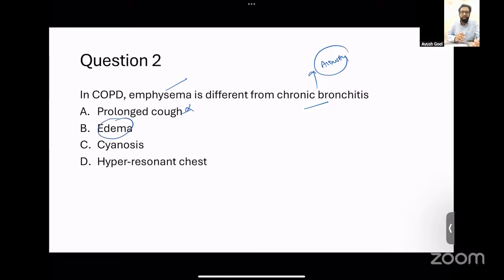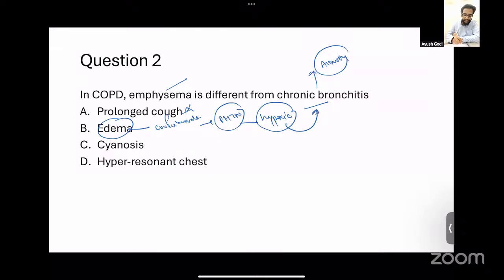Coming to edema. So edema in COPD happens because of cor pulmonale. And what is cor pulmonale? It is basically nothing but pulmonary hypertension. Why does pulmonary hypertension occur in COPD? It occurs because of hypoxia. And as we all know, chronic bronchitis is known as blue bloaters, whereas emphysema is pink puffers. So hypoxia is more common in chronic bronchitis. Again, edema will be more common in chronic bronchitis. Coming to cyanosis, like we discussed, cyanosis, blue bloaters, it's more common in chronic bronchitis.